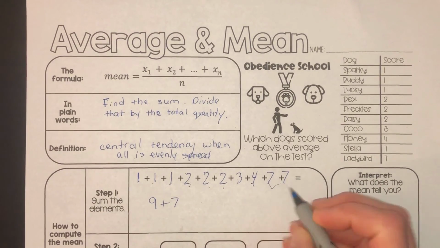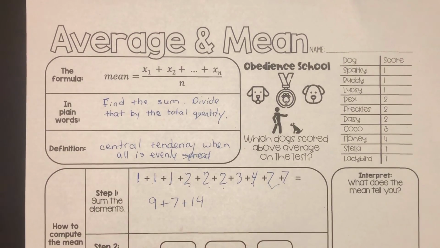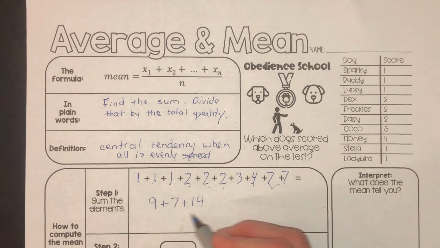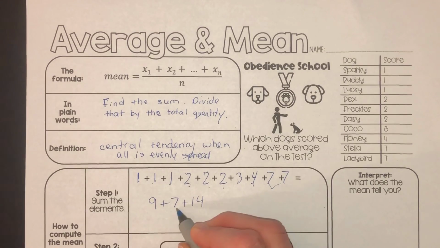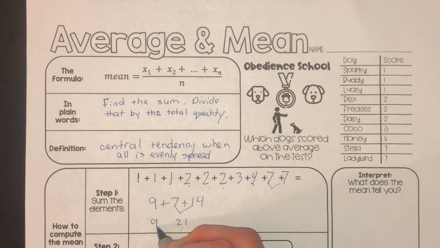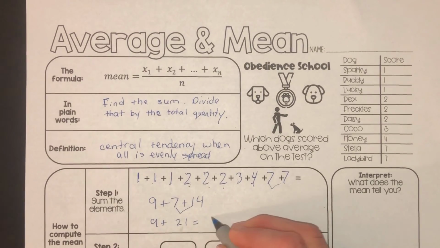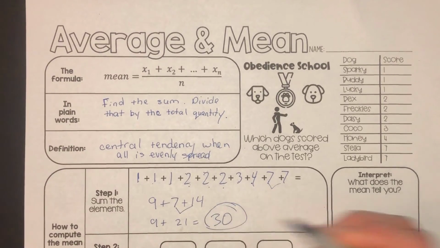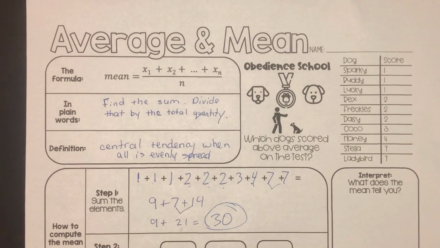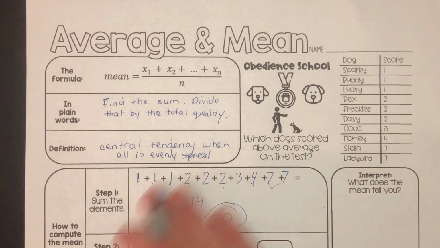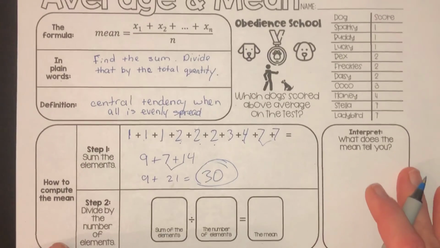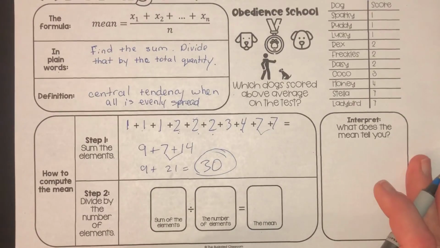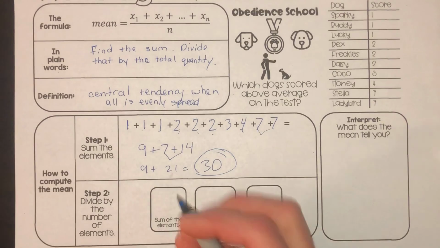Plus 7 plus 7 is 14. I'm going to add these to get 21. 9 plus 21 is 30. That was my little method of adding them all up. You have your own method. You may not like my method, and that's okay. Do what's easiest for you. Just add them all up in whatever way works. So the sum of all the elements is 30.